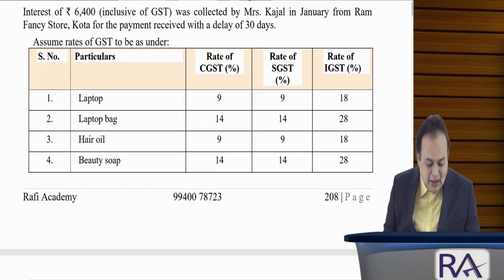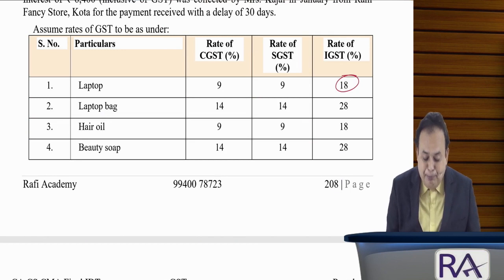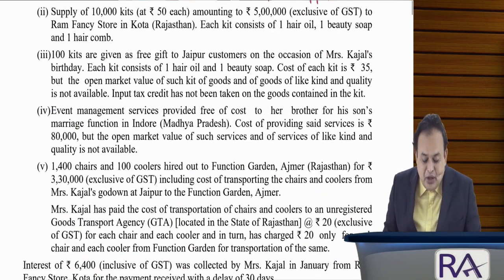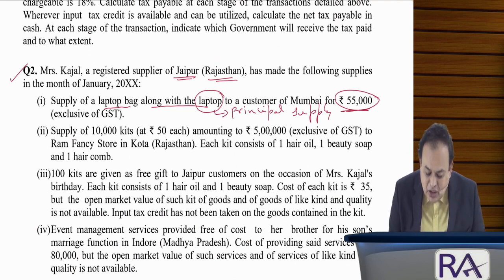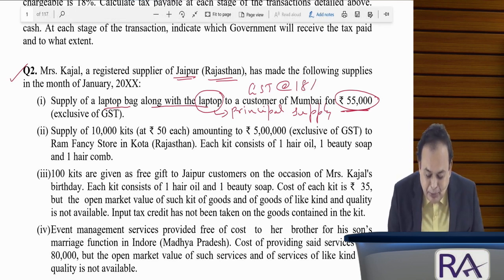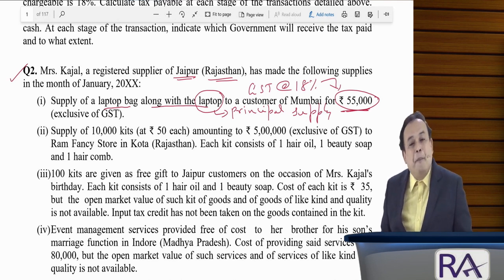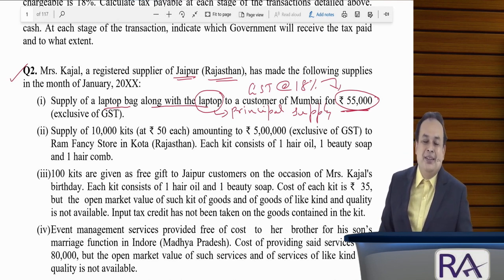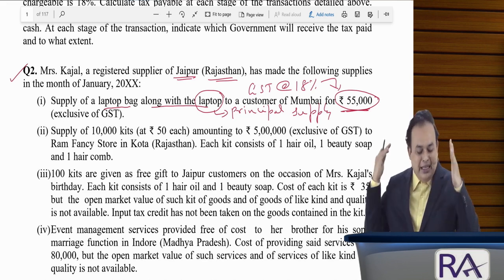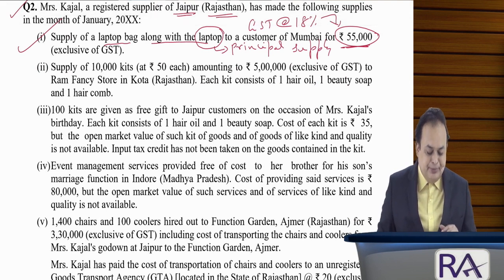If you refer here, laptop is 18% GST, laptop bag 28% GST. Now the entire rupees 55,000 will attract the GST rate applicable for the laptop, which is 18%. This is called the composite supply concept. You are aware of this. Point number 1 is clear.